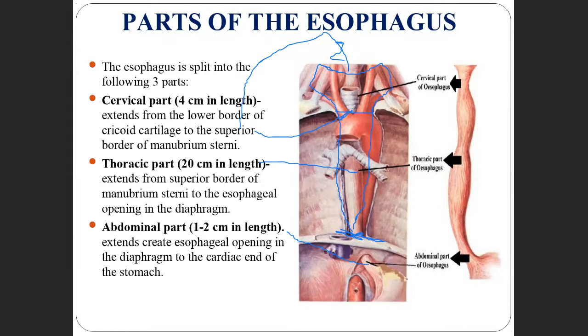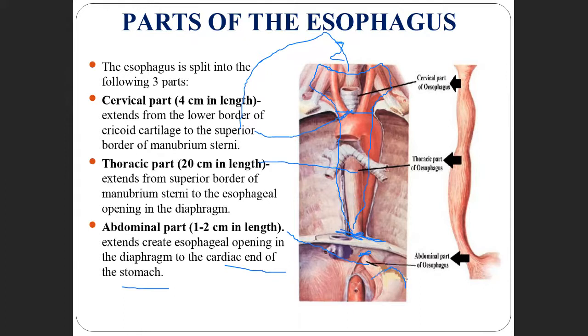So the abdominal part extends from the opening of the esophagus and then reaches the cardiac end of the stomach. This is the stomach here.